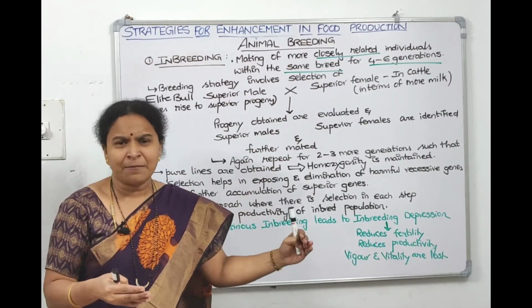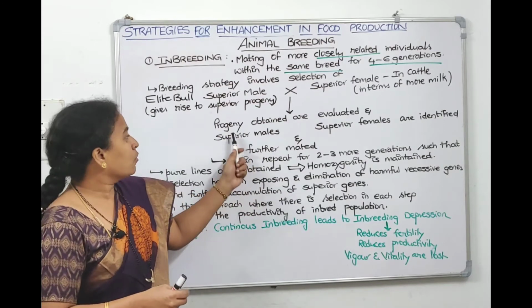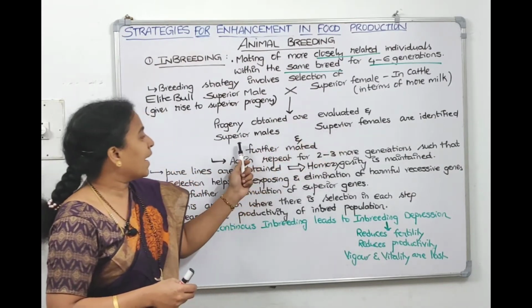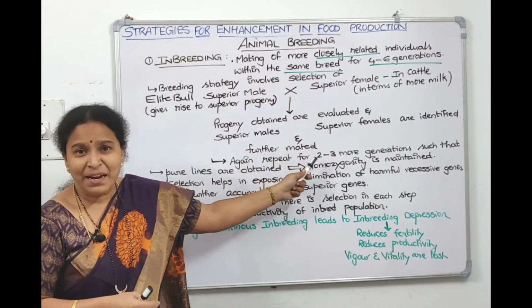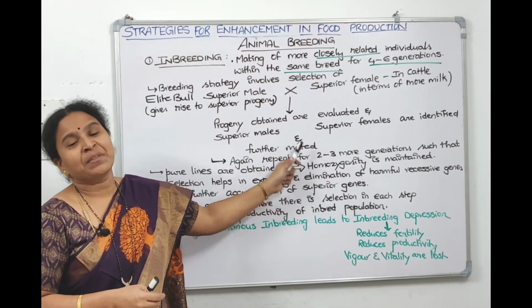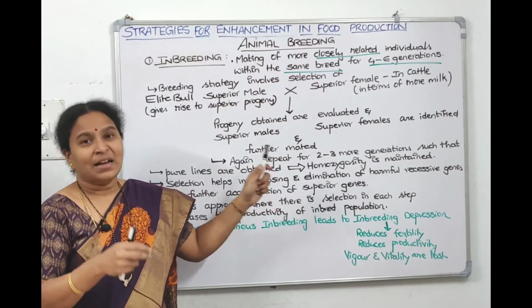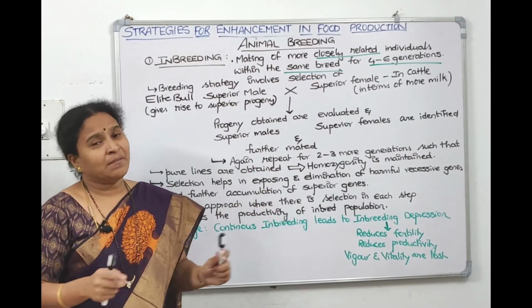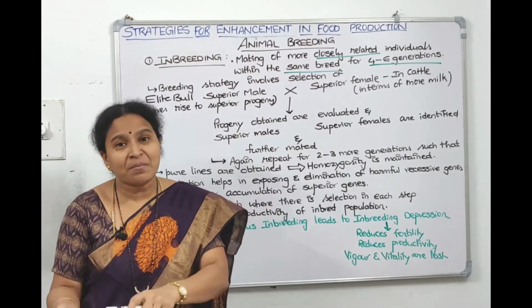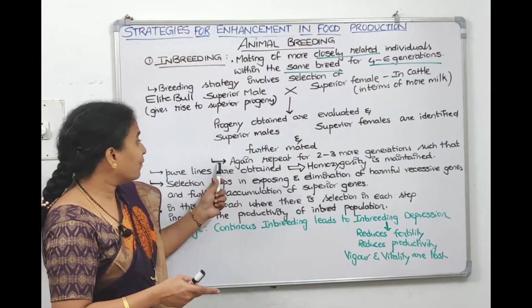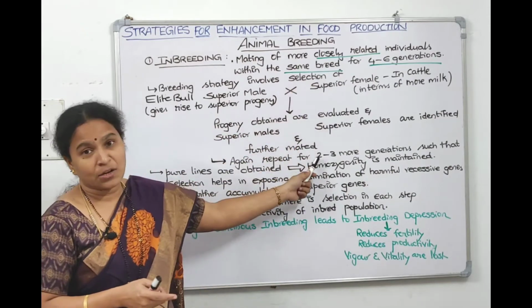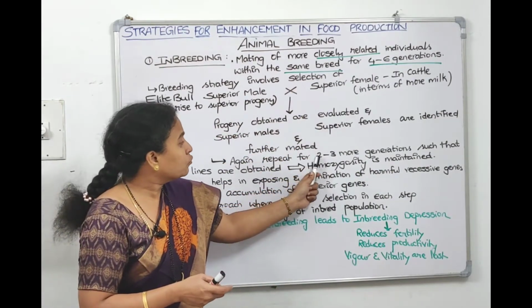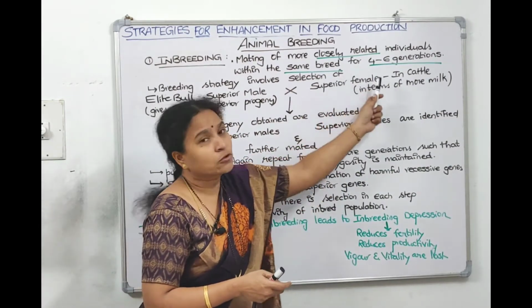Anything which is recessive, we will try to eliminate it. So we will evaluate the progeny and again pick a superior male and superior female, and they are further mated. When you further mate them, you will get further progeny. Again in that further progeny, you will evaluate. Again you will select a superior male and superior female. So you have to repeat this for 2 or 3 more generations. 2 generations already got repeated here. Repeat this for 2 or more generations, then it will become 4 to 6 generations.